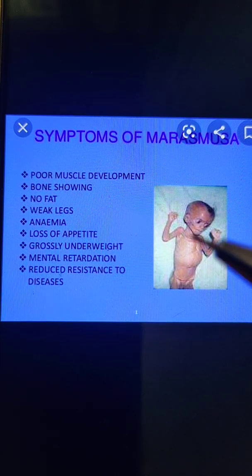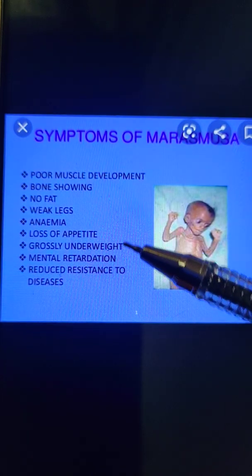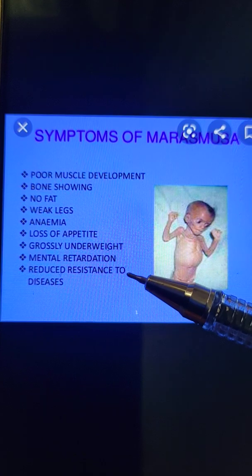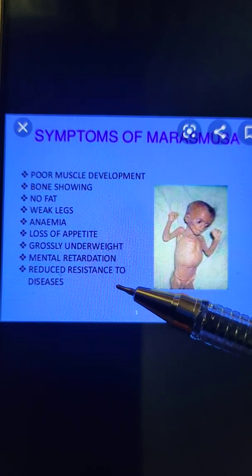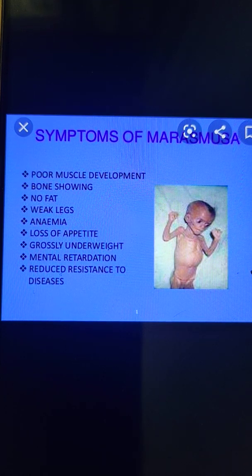Skin becomes dry, weak legs, anemia, loss of appetite, grossly underweight, mental retardation, and reduced resistance to disease. They can catch diseases very quickly, and the ribs become very prominent, with sunken eyes, unable to digest and absorb food, and may suffer from diarrhea also. So due to the deficiency of proteins in infants, this disease may occur.